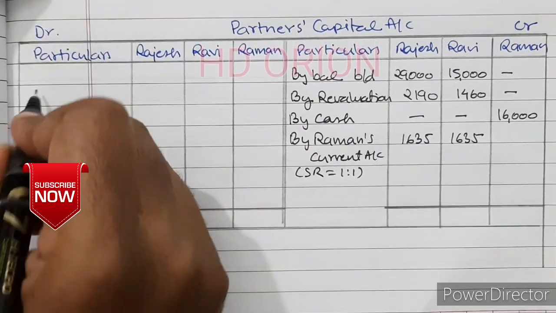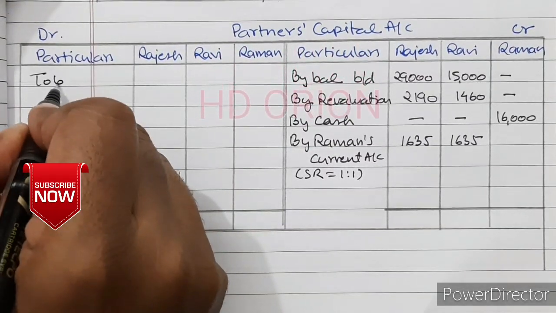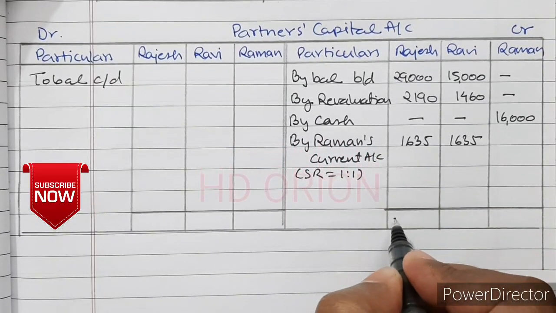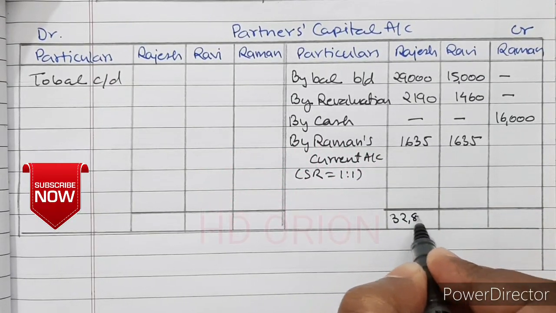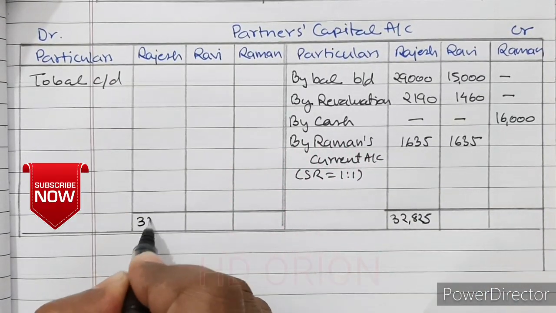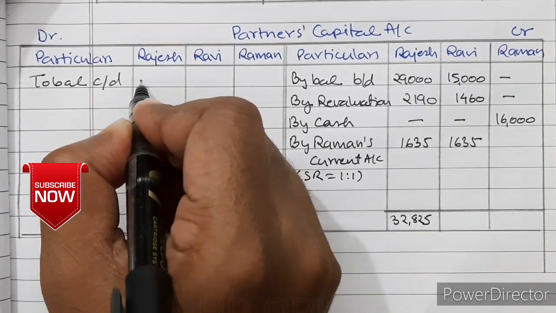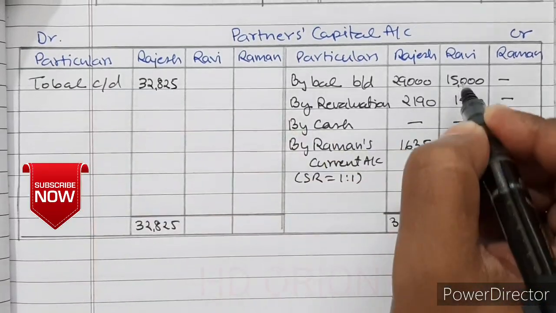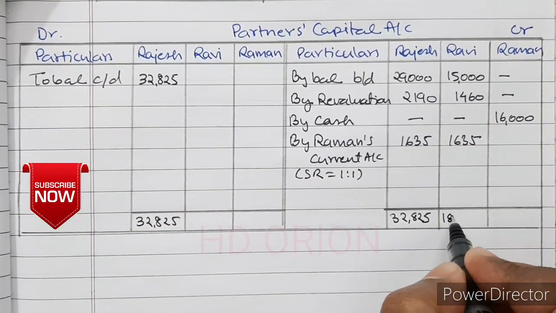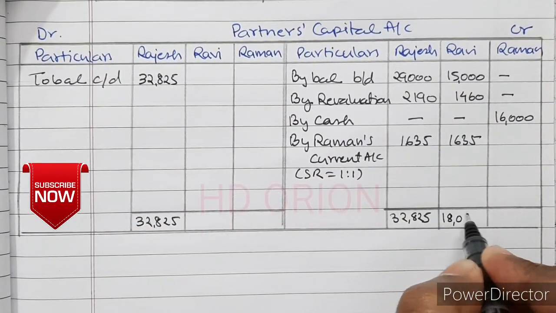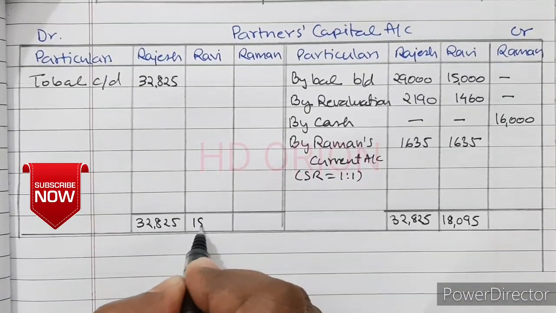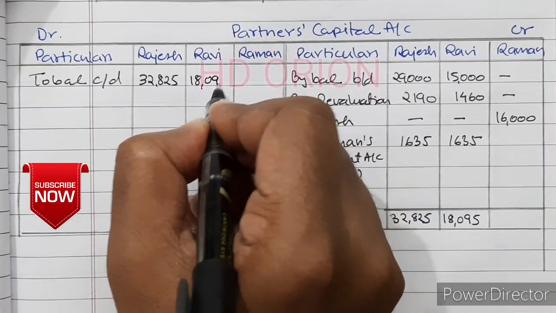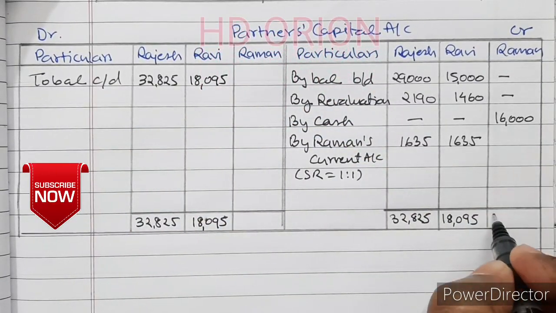Now we will calculate the balancing amount. To balance carried down, the grand total here is 32,825. For Ravi it is 18,095, and for Raman it is 16,000.